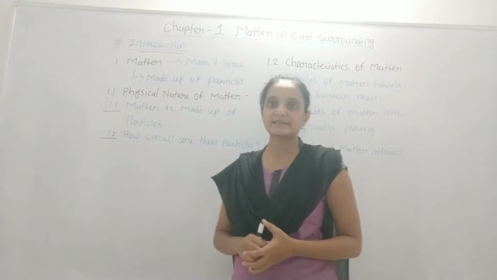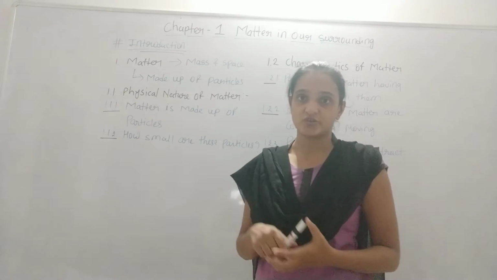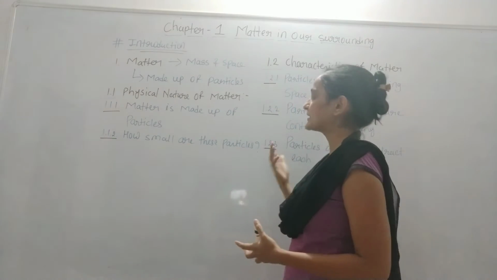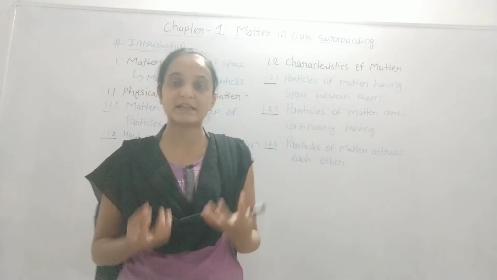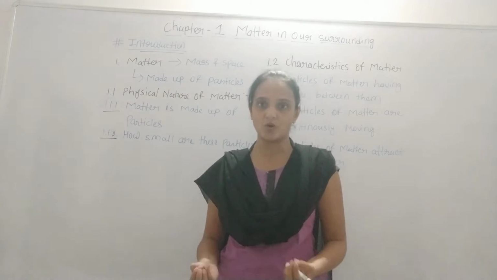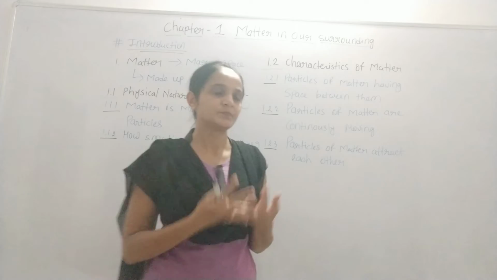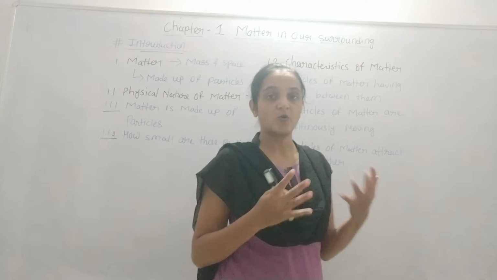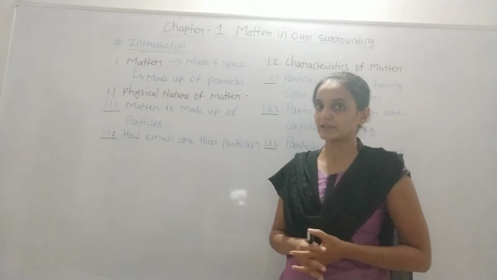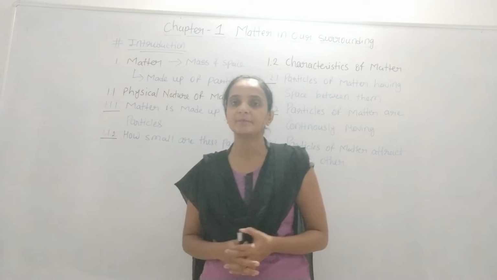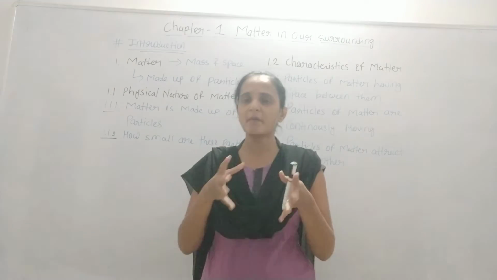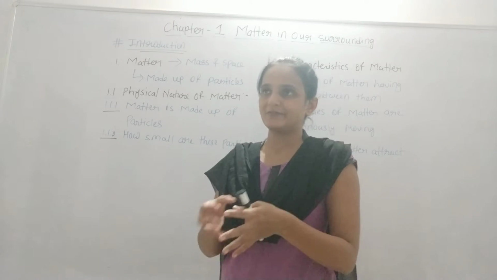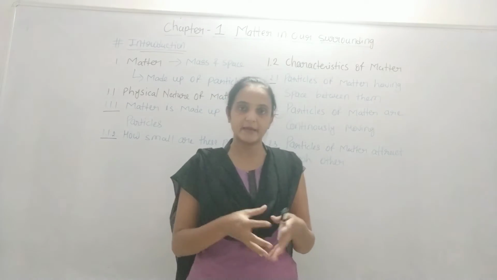The second question is, how small are these particles? If matter is made up of tiny particles, then how small are they? For that also we can take an example, and one example is given in your textbook. Suppose we take 100 ml of water in a beaker.